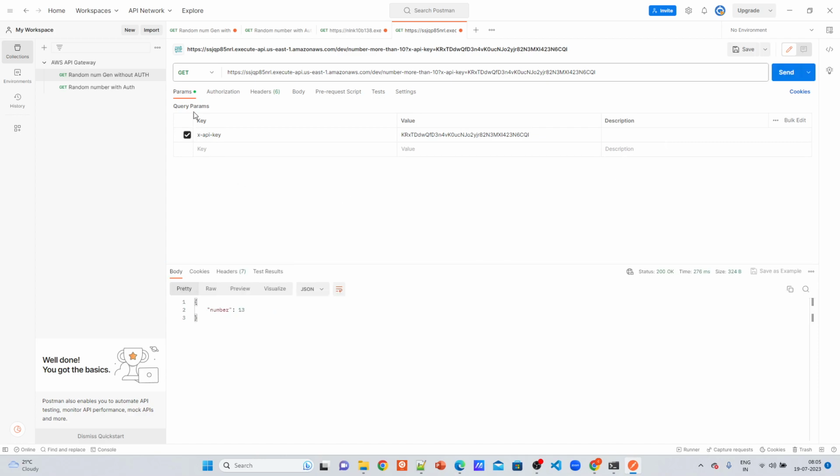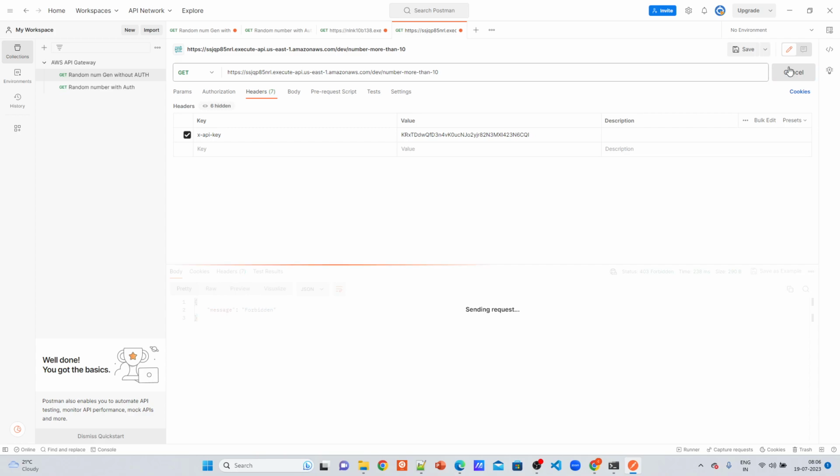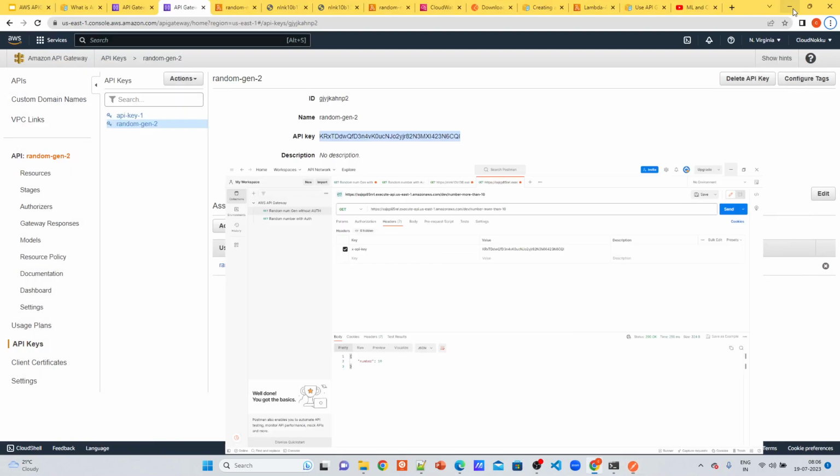You can send via parameters also, but the good idea is to send via headers. I will remove this parameters. It's better to send from headers, and when I send it, it will give a number more than 10 basically. So more than 10, which is the new API which we created, will be giving you.